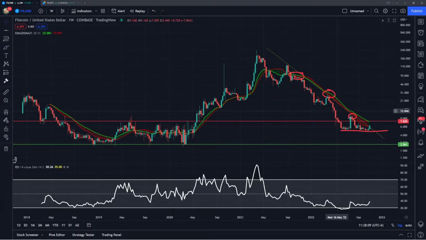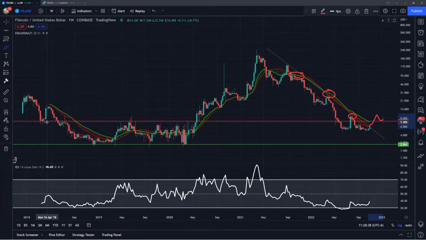Again, that certainly doesn't have to happen, and I would say there is a likelihood that the more attempts you actually have of these moving averages, the higher the chance that they're going to be eventually broken. So if we were to have a break of these moving averages and we start to come back above them, breaking above that resistance, then this would be the bullish scenario in which we would have a move not only breaking above the resistance throughout this bear market at these moving averages, but also getting out of this longer term range, with the range highs being around $7.80.